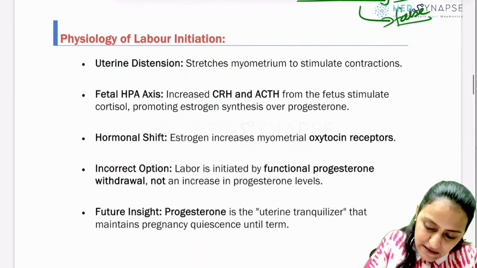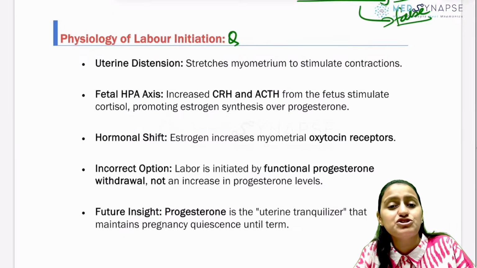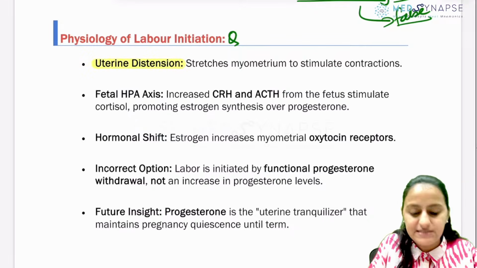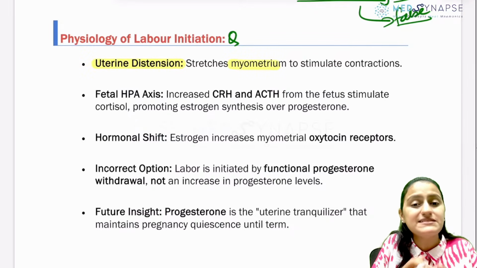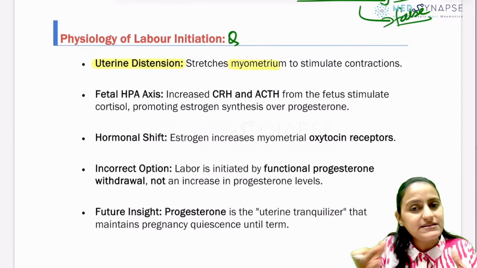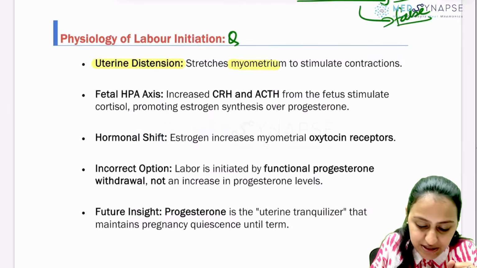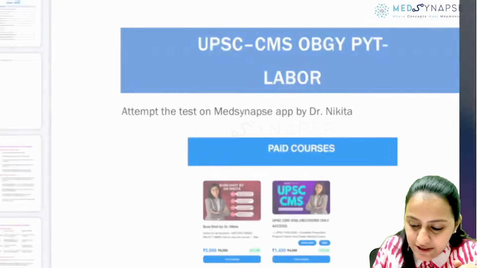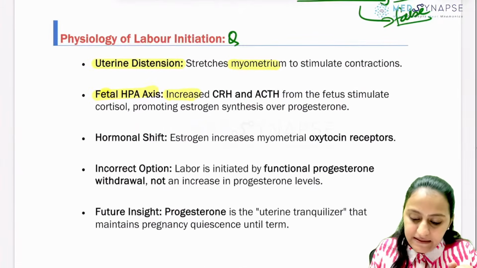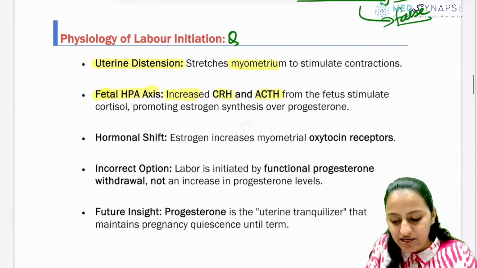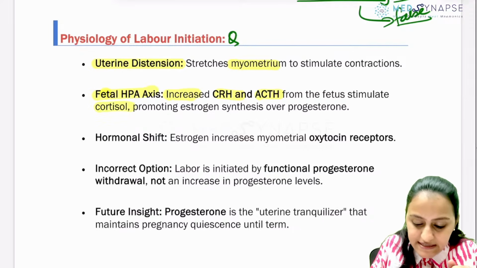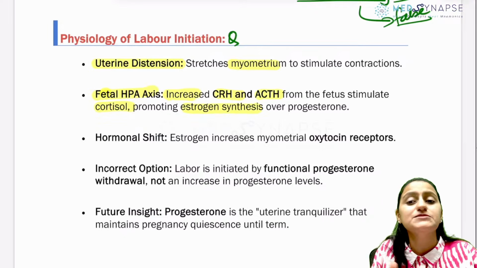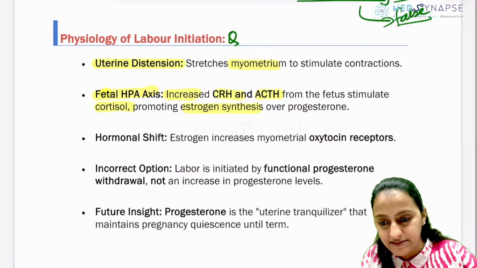Now, even there has been a question on the physiology of labor initiation. What all factors help in starting the labor? First is uterine distension. Because of that, the myometrium gets stretched, right? So that is stimulating the contractions. The fetal hypothalamus pituitary axis mein kya hota hai? There is increased CRH and ACTH that comes from the fetus, which stimulates cortisol, right? And because of that, what happens?